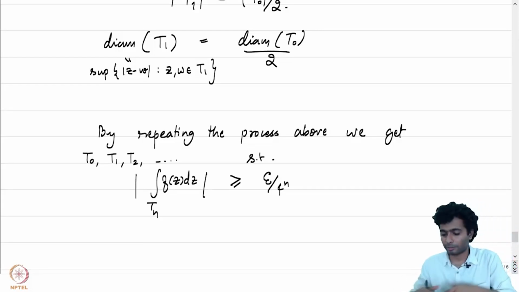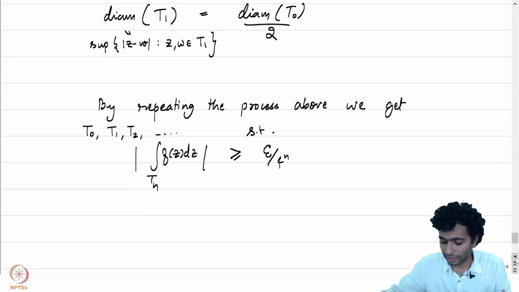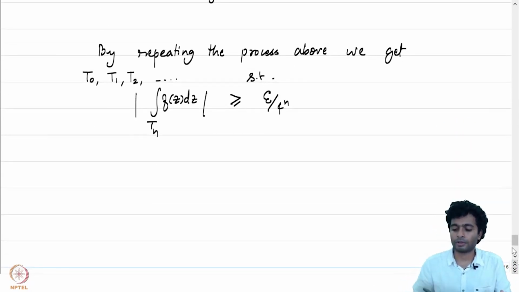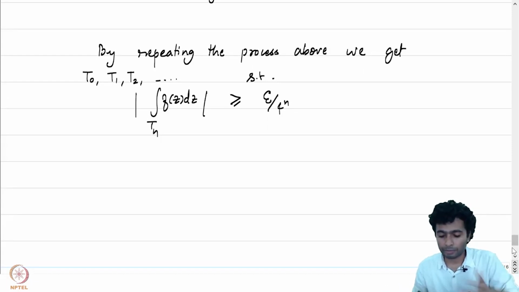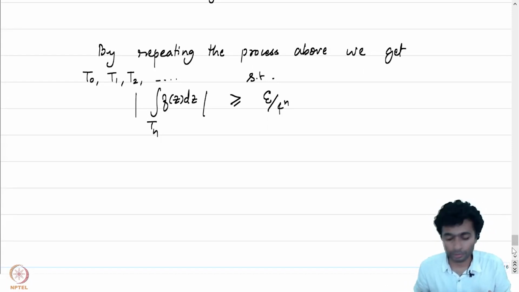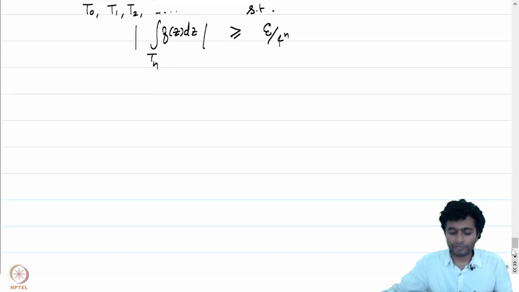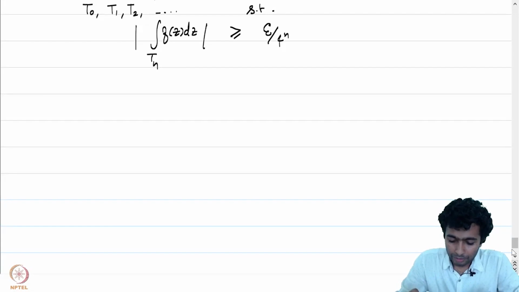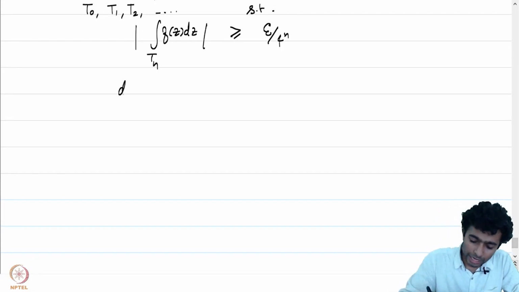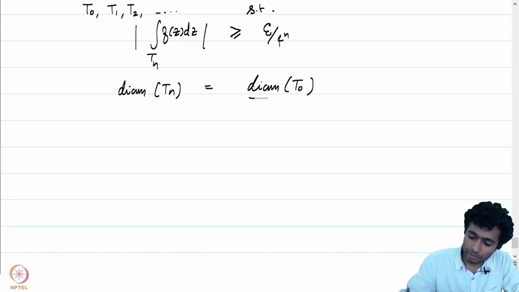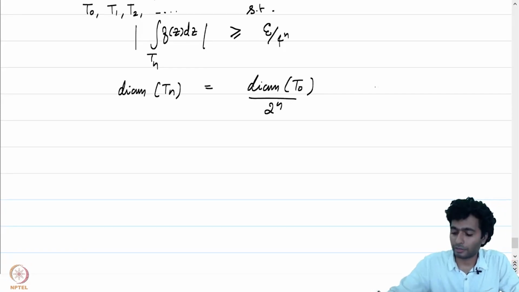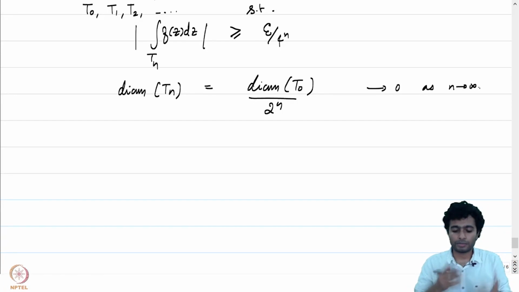So at every stage a 1 by 4 term is being multiplied, and therefore at the nth stage this is going to be greater than or equal to epsilon by 4 to the power n. Okay, we are in good shape as of now, because if you notice, the diameter of Tn is just going to be equal to the diameter of T0 by 2 to the power n, which converges to 0 as n goes to infinity. So pick some Zn.